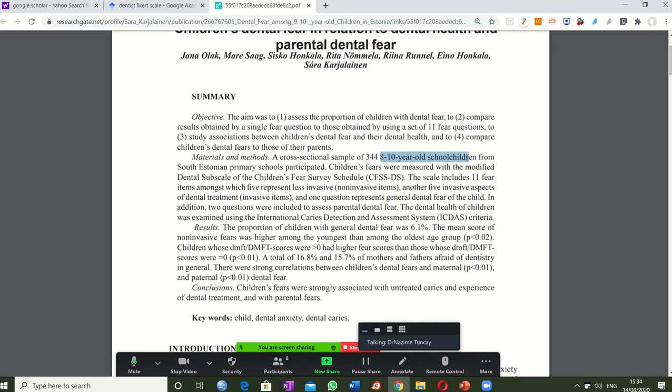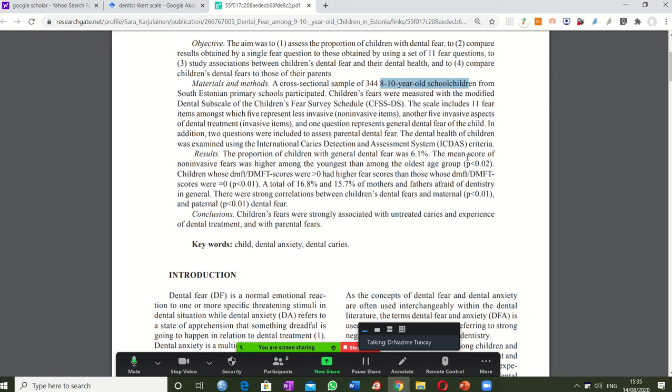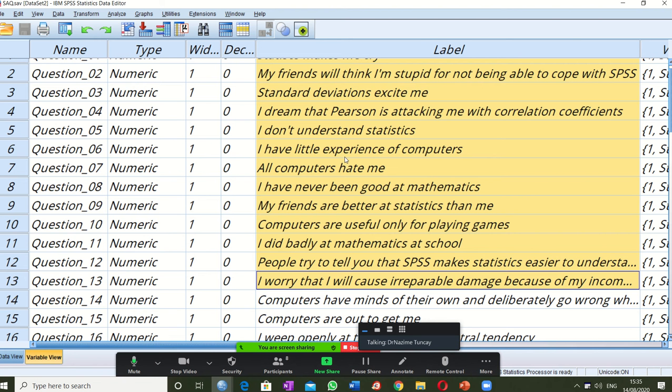A reliable study has its borders, okay. So this group, 8-10 years old, reasonable enough, good. So let us continue to read what's going on here. Here it says this scale, okay, this scale. Now we have just seen a scale written in SPSS. This is a scale. This is a Likert scale.